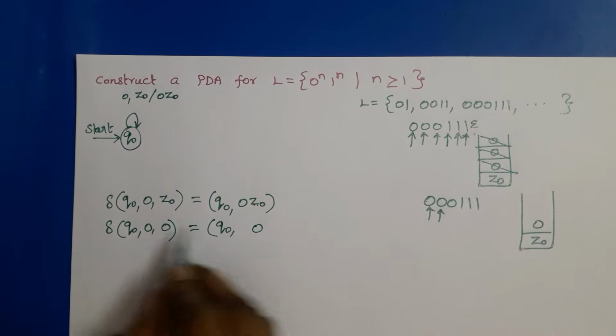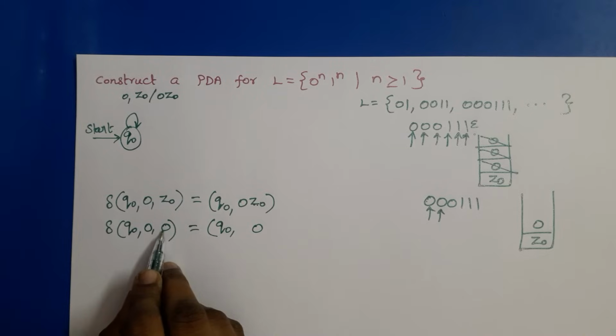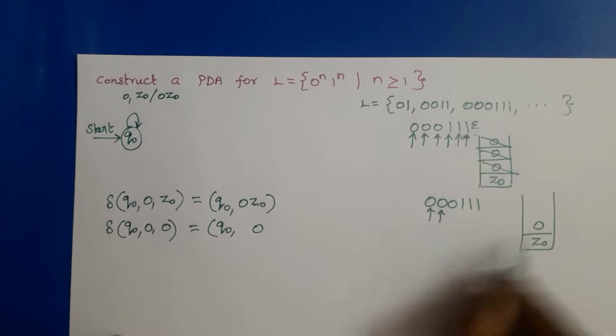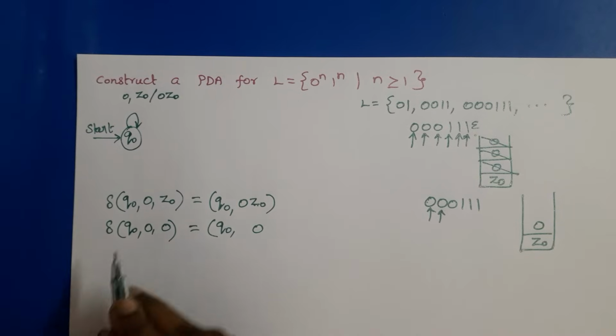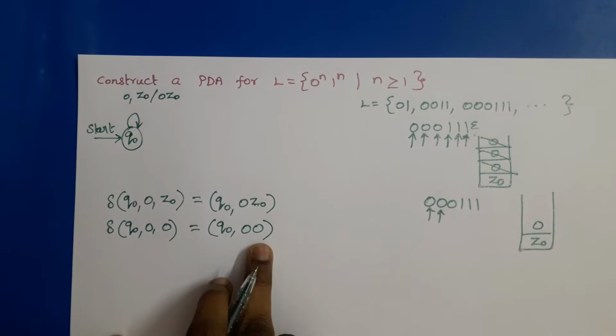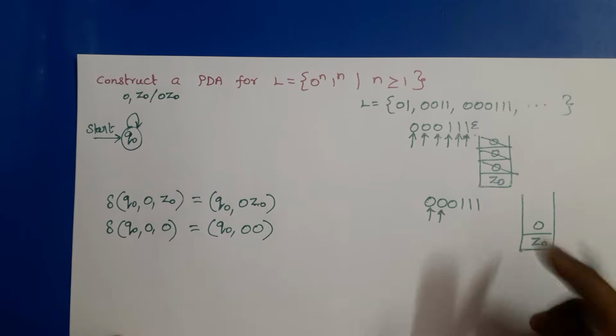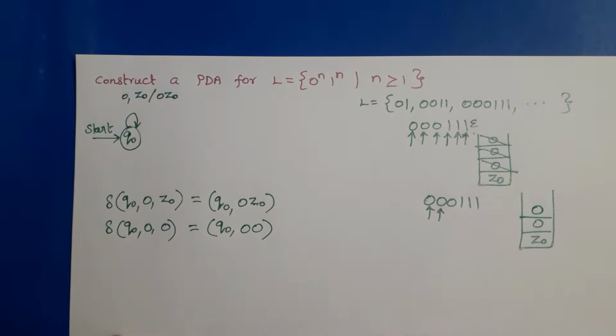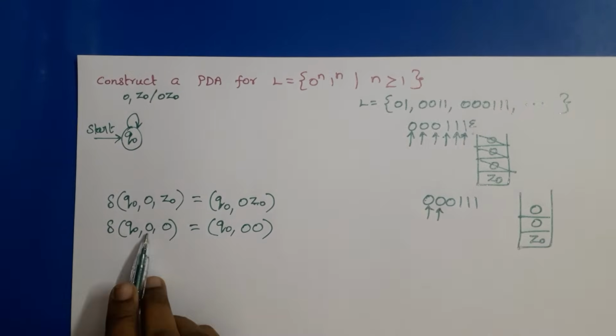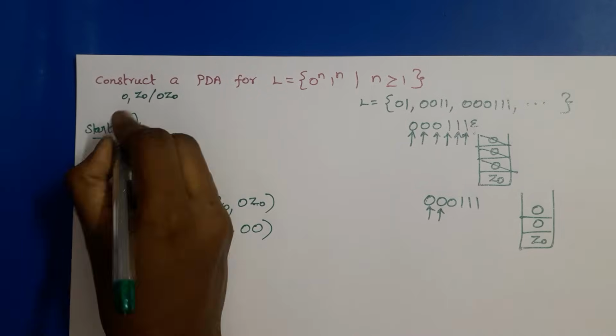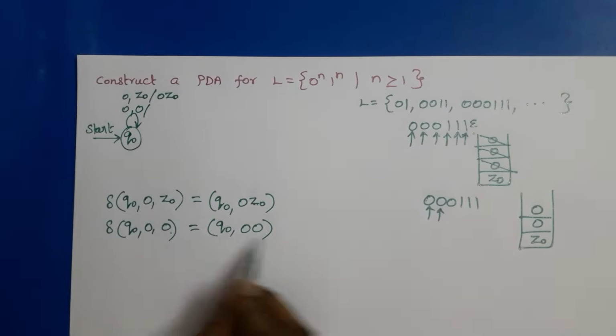So we have to write 1 0 for replacing the top of the stack. This 0 is replaced by this 0, then one more 0 should be pushed onto the stack, right? So we have to write 0 0 here. So here also we write 0, 0 / 0 0.